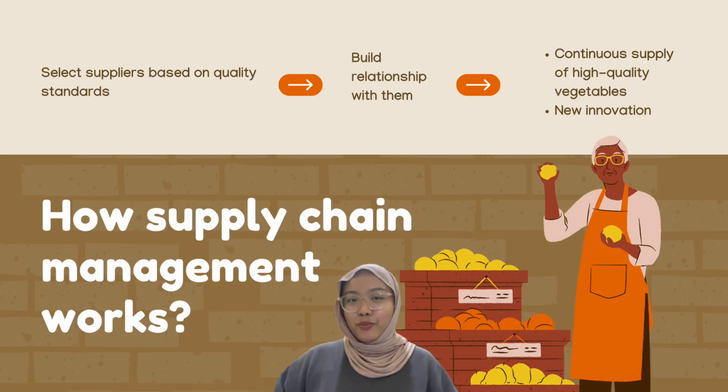How does supply chain management work? In order to enhance the production of fresh vegetables, an organization should select suppliers based on quality standards and build a reliable relationship with them through open lines of communication, collaborative problem solving, and mutual trust. This will ensure a continuous supply of high-quality vegetables, as well as drive new innovation in the business.